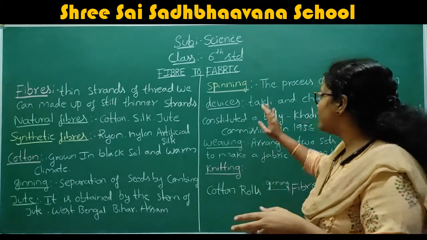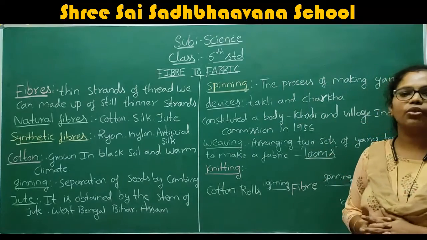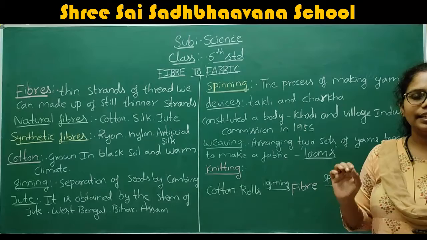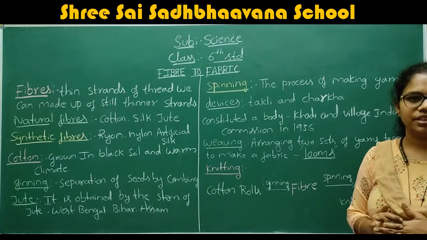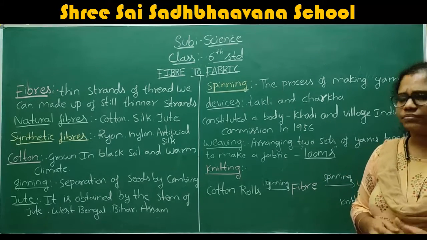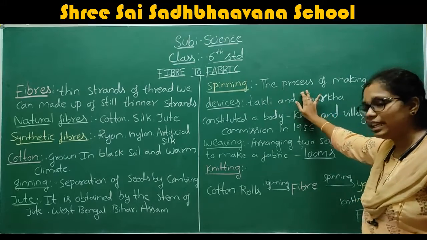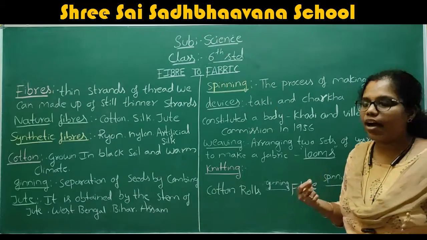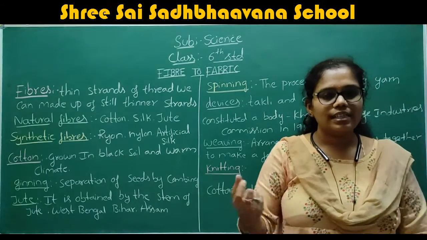After that, the next important process we are going to discuss is spinning. S-P-I-N-N-I-N-G. Spinning. What is this exactly? Spinning means the process of making yarn. Y-A-R-N. Yarn.